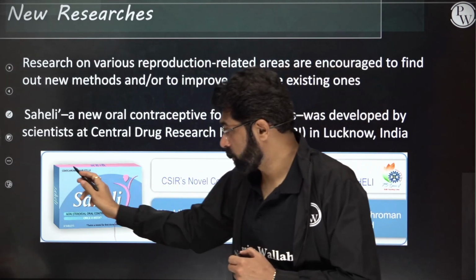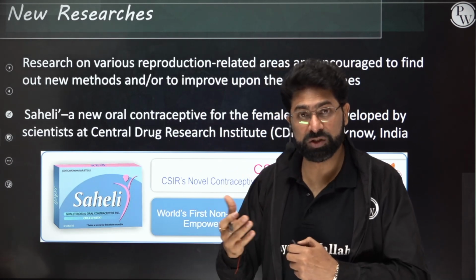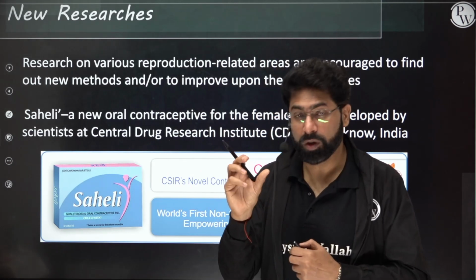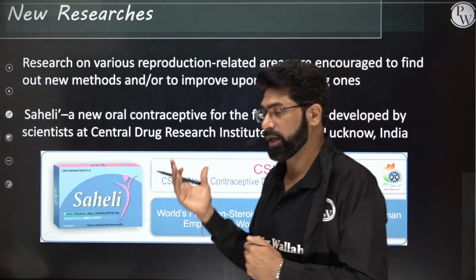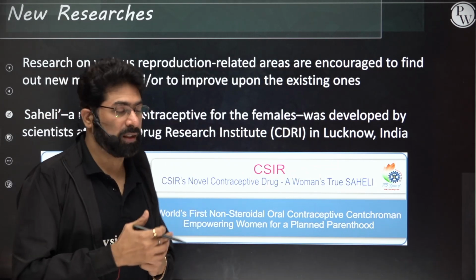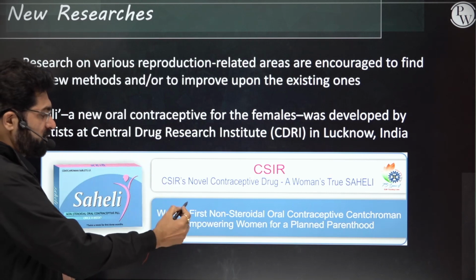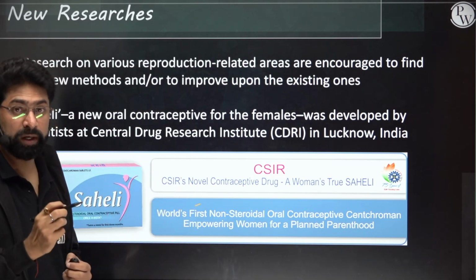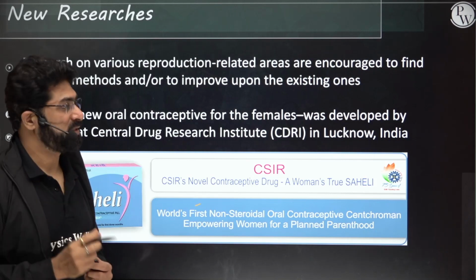This contains a component called centchroman. So it is anti-estrogenic, because it is going to block those receptors of estrogen. Okay, we'll talk about details also, don't worry. We'll be talking about the details of Saheli also. It contains a component called centchroman. You can see here it's written also. So this was the first non-steroidal pill, or contraceptive, developed by CDRI.